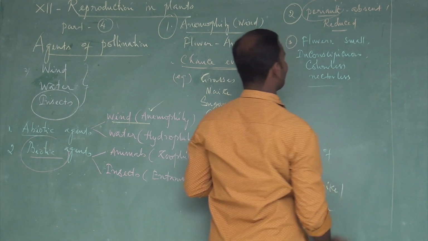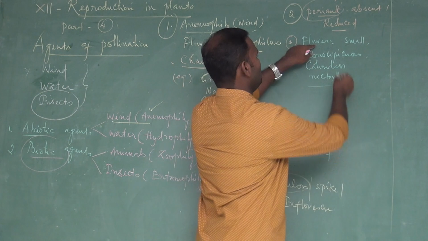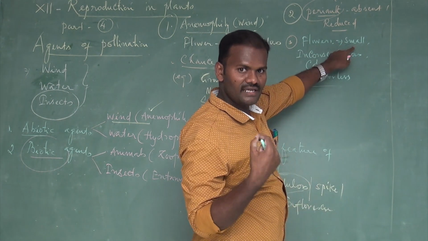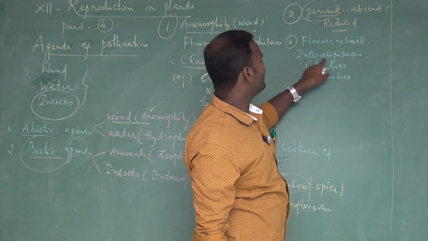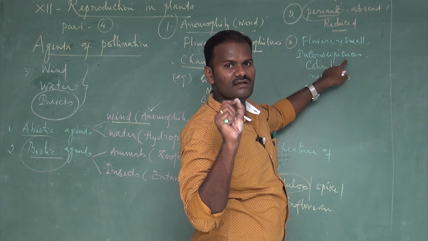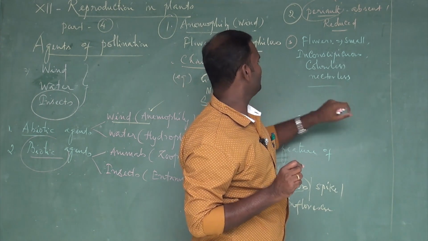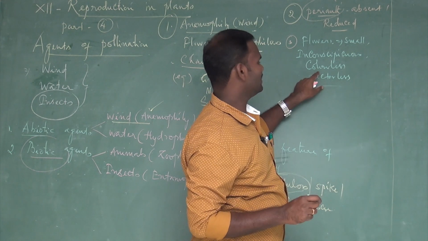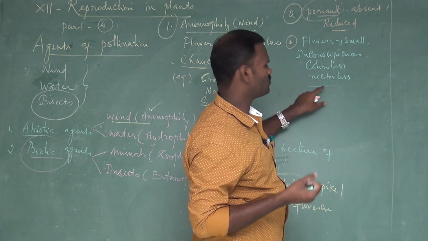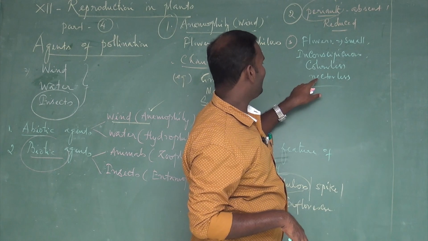So these are the third characteristic features. The flowers are actually very small in size and not clearly visible. That is called inconspicuous. Colorless. There is no attractive color, which is not essential to attract the wind. And nectarless.